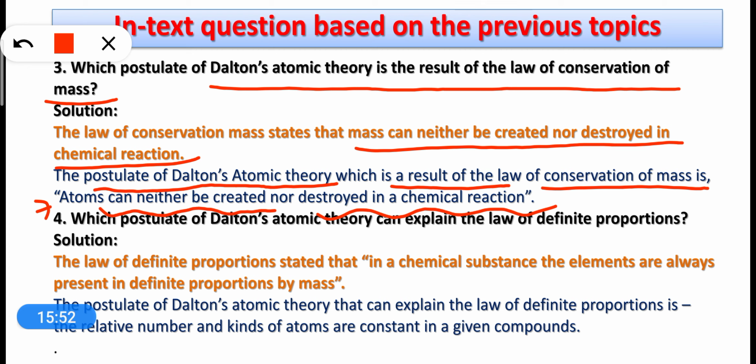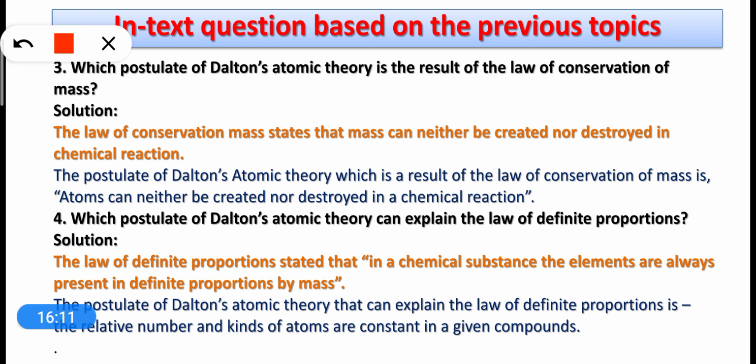Actually, in the law of conservation of mass, this was the mass that can neither be created nor destroyed, and according to Dalton, the mass can neither be created nor be destroyed because the atoms can neither be created nor be destroyed in a chemical reaction. Let's move on to the fourth question. Which postulate of Dalton's atomic theory can explain the law of definite proportions? So this question again, law of definite proportion.